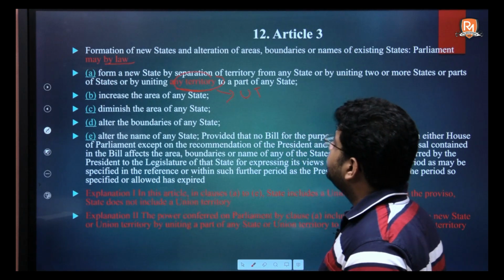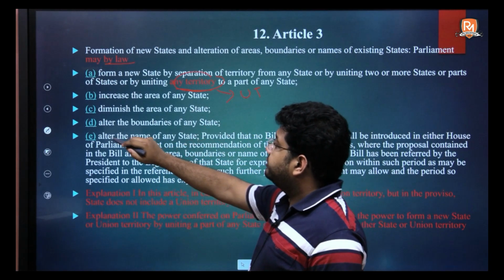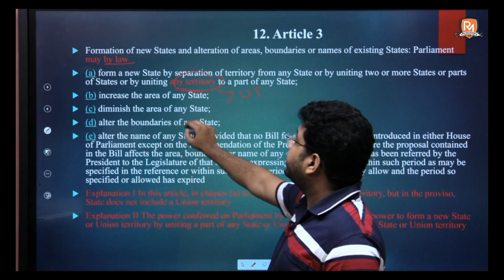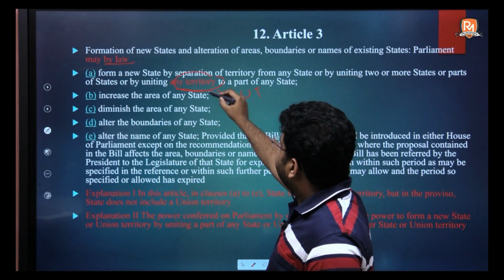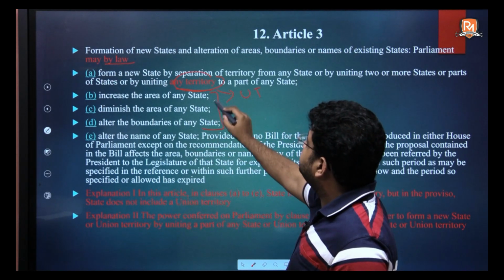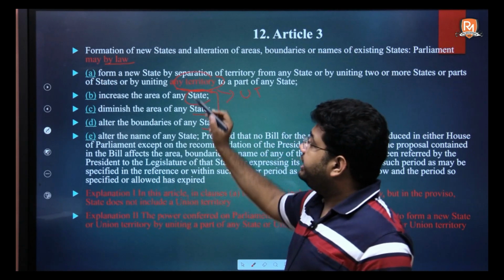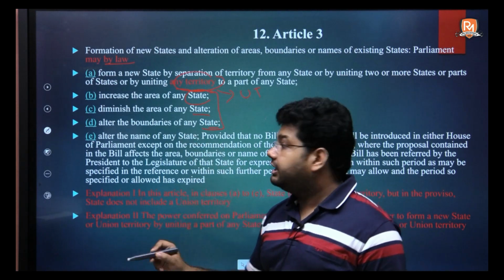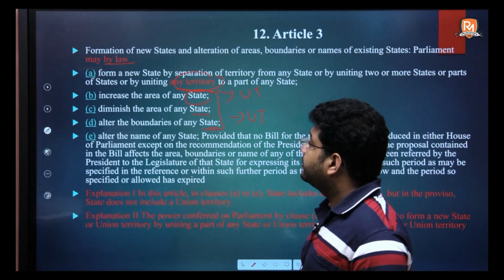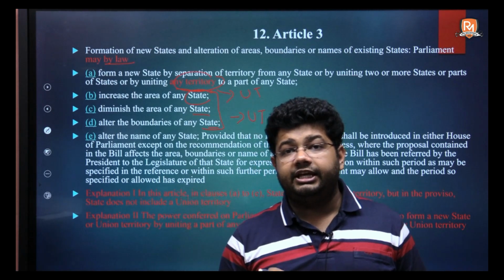Moving forward to Article 3B, increase the area of any state. 3C, diminish the area of any state. D, alter the boundaries of any state. So Article 3B, C and D talk about only states. Therefore, 3B, C and D do not include union territories. So under Article 3B, the government can increase the area of any state.